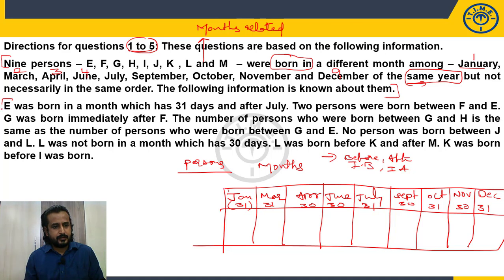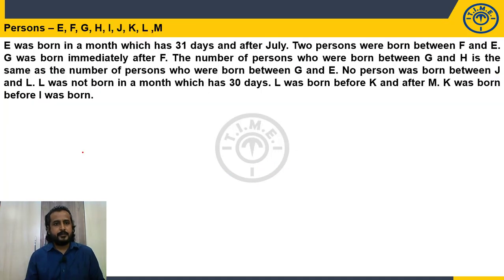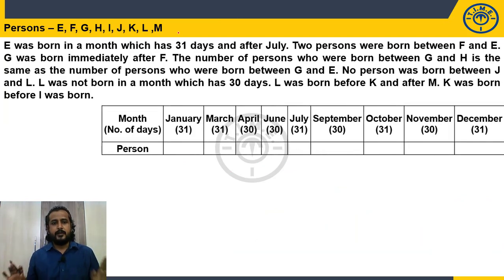Now the given clues I have copied in the next slide. There we'll discuss 9 persons: E, F, G, H, I, J, K, L, M. And what is the basic structure? Here is my basic structure: months along with the number of days in the month. Now I am going to distribute the persons. What is the first clue? E was born in a month which has 31 days, and after July. Even if it is not July itself, after July.